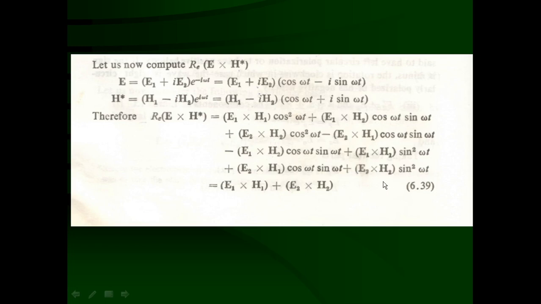By addition of these two, we get E2 cross H2 common, and inside the bracket cos square omega t plus sin square omega t, which is going to be 1. So the resultant for these two terms will be E2 cross H2. That means finally we are getting the real part of E cross H star is equal to E1 cross H1 plus E2 cross H2. So this way we have obtained equation 6.39.